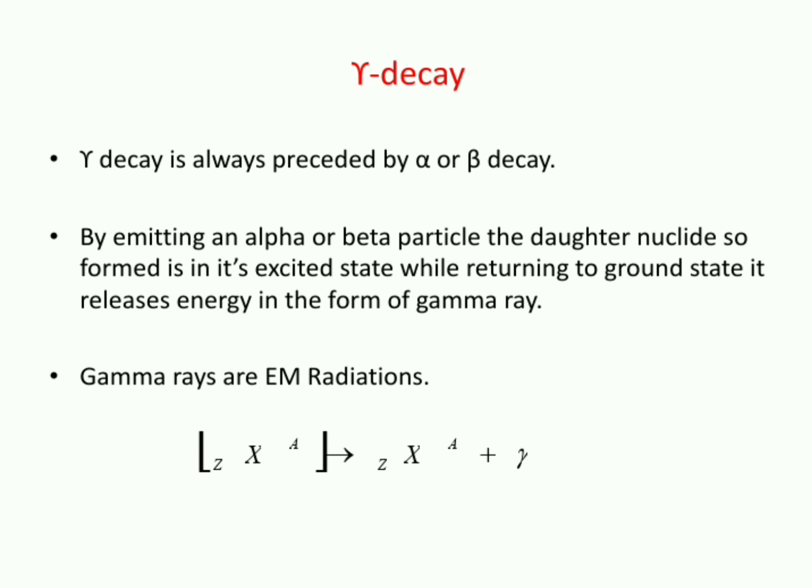That excess energy is released in the form of gamma rays. We know gamma rays are non-particle radiations; they are electromagnetic radiations. When a nucleus comes from an excited state to the ground state, it releases energy in the form of gamma rays. So there won't be any change in atomic number or mass number.